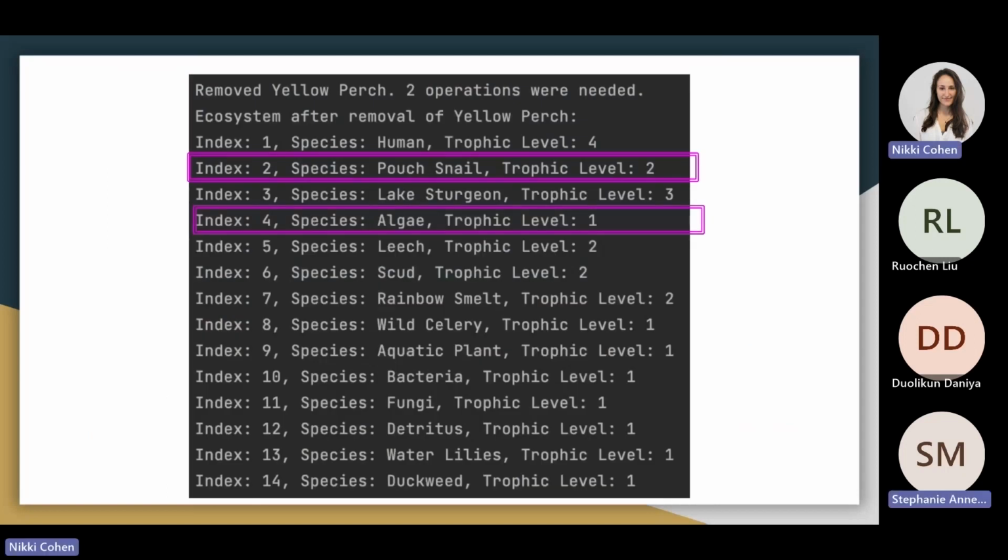And here we can see pouch snail has moved to index 2 and algae has moved to index 4 for a total of 2 swaps.